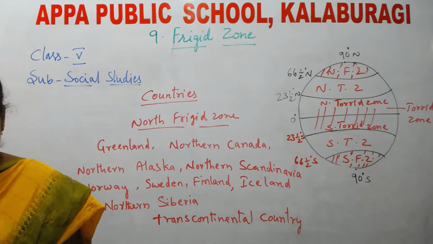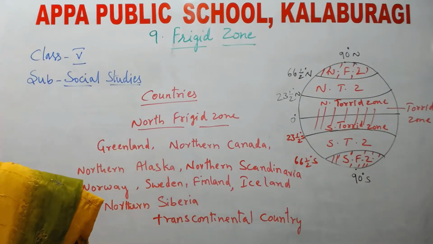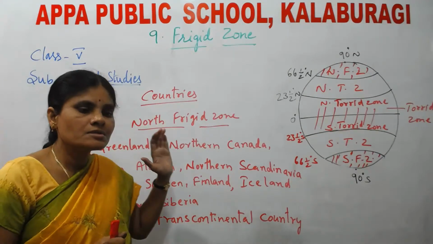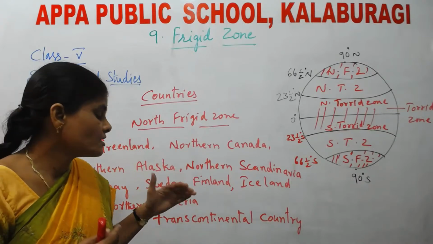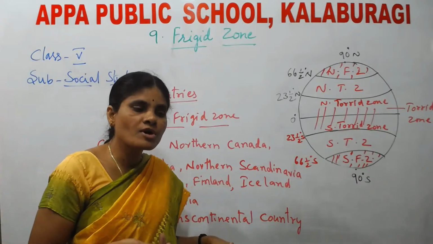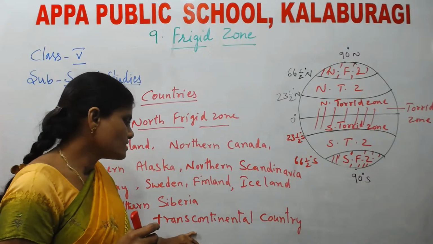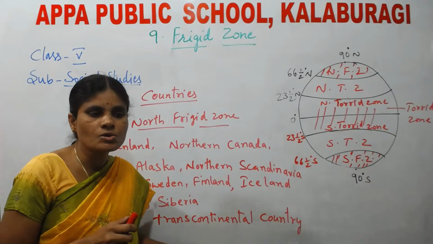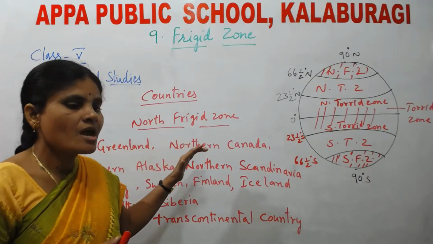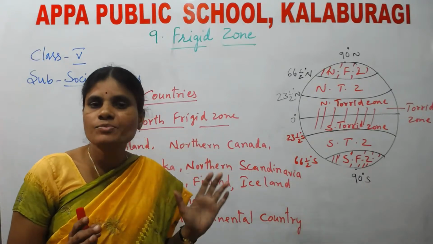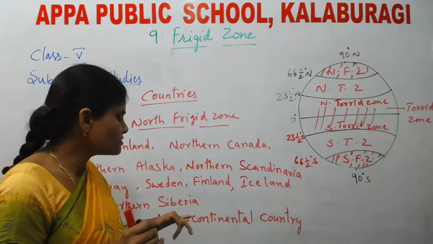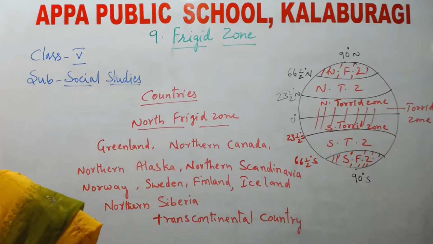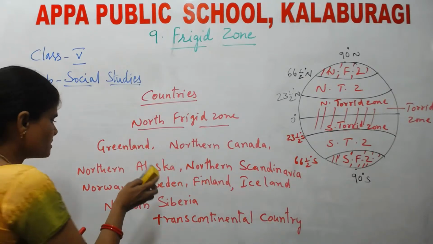Transcontinental is nothing but a state which is situated on more than one continent. Here, see Russia. Russia is located in Asia as well as Europe. That means it is a part of Asia as well as Europe. That is why it is called a transcontinental country. Understood, children?